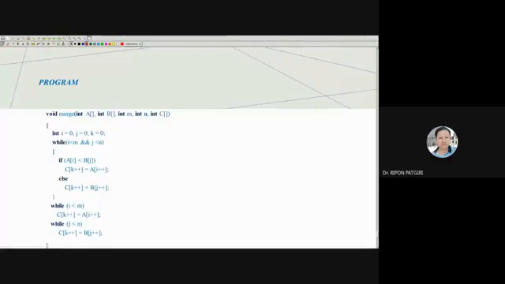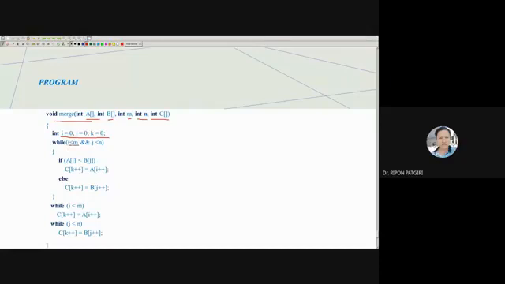Okay, this is the program. Merge A and B, given A and B, where the size of A is M and the size of B is N, and the resultant array will be C. Use the C array. So I is initialized to 0.